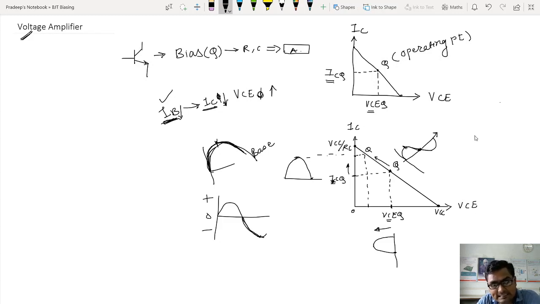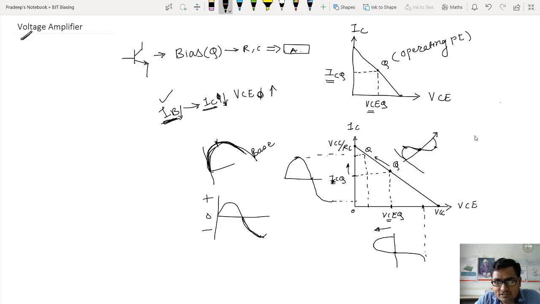So as base current is decreasing, collector current has to decrease. So collector current keeps decreasing. As collector current keeps decreasing, collector to emitter voltage keeps increasing, is it not? They are inversely proportional. So now when input voltage reaches the maxima of the negative, then what will happen? This collector current will reach up to this point, maybe this value, right? At the same time, collector to emitter voltage, now look at this, it has to increase to some value, maybe this value, this.